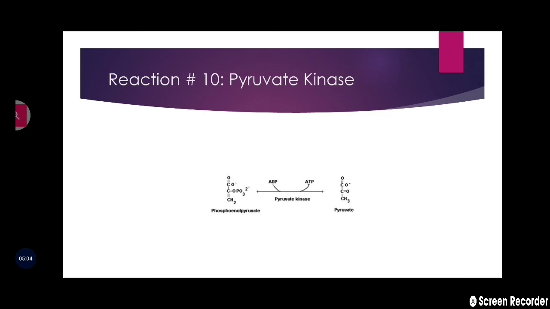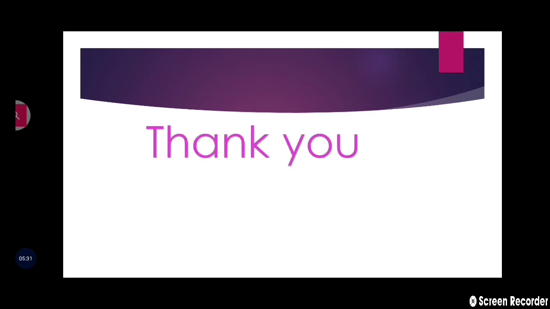This is the last step of glycolysis. In this step, phosphoenol pyruvate will be changed into pyruvate, and in this step ATP also will be produced. A phosphate group is attached to ADP and ATP is produced. It catalyzes the transfer of phosphate from PEP to ADP to generate ATP and pyruvate. This is all about glycolysis.